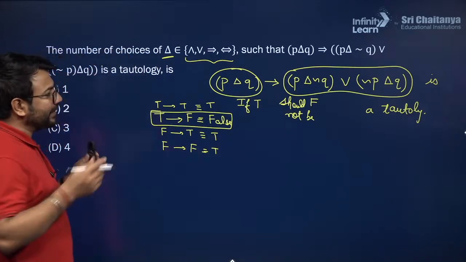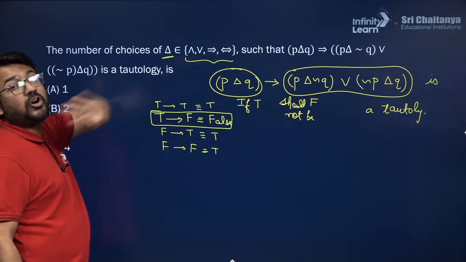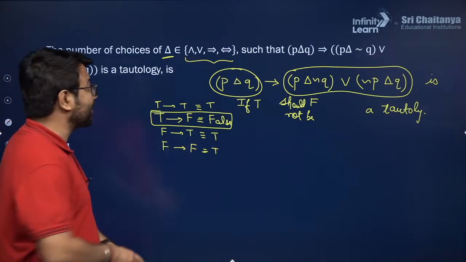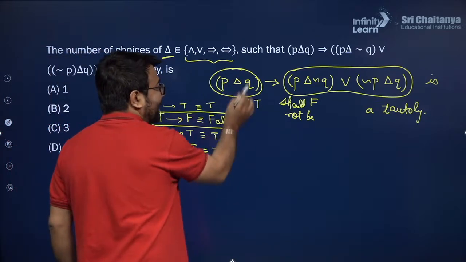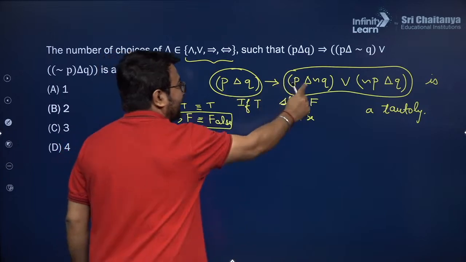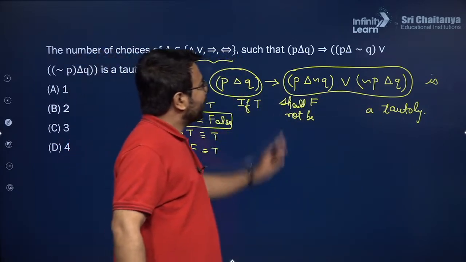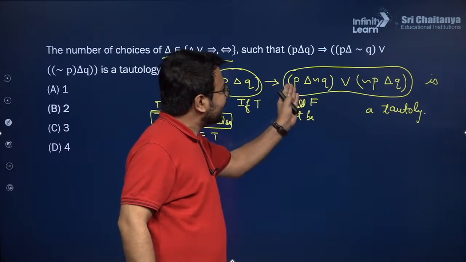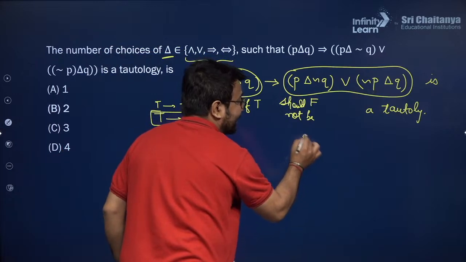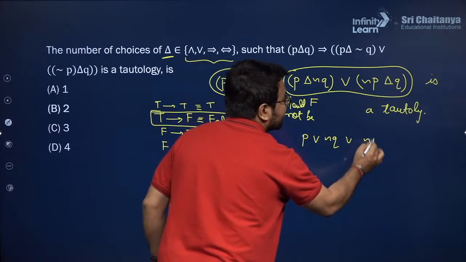Now how will I be able to think about it? Let us consider one of the operators, suppose OR operator, because OR operator gives us a true result many of the times, okay. So if I consider delta as OR here also and here also and here also, can I simplify it if I consider OR?